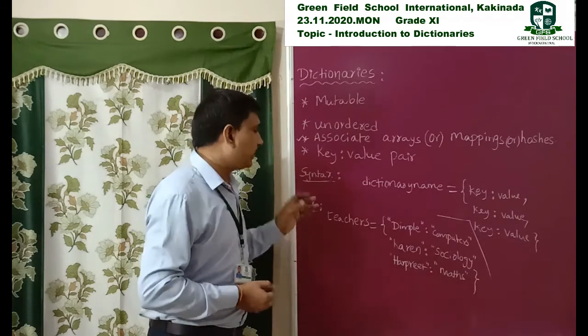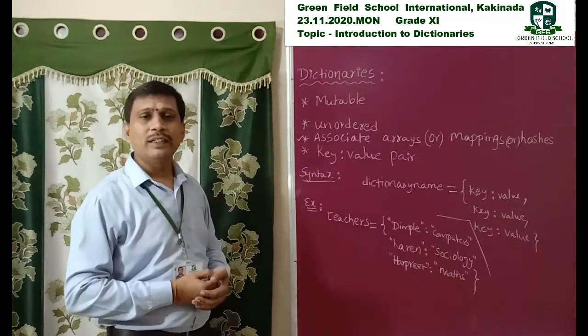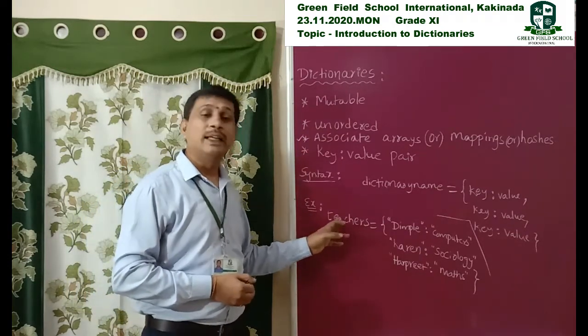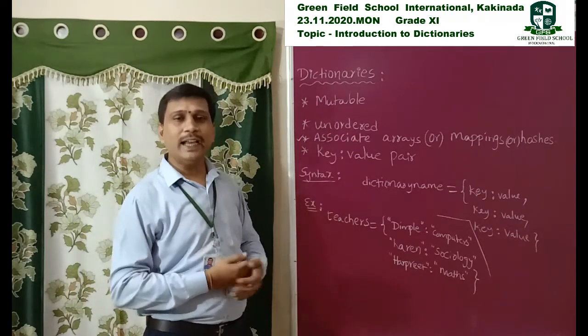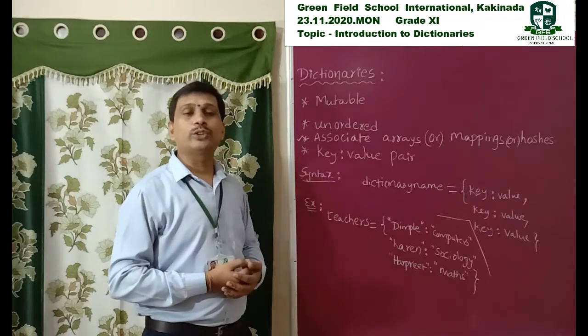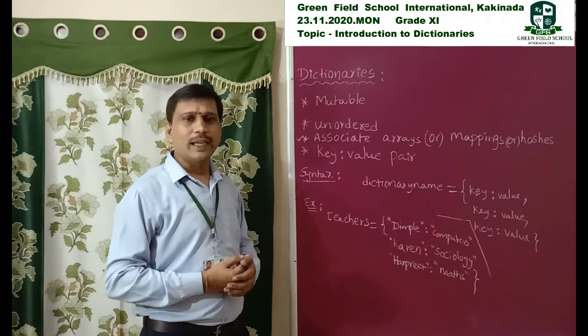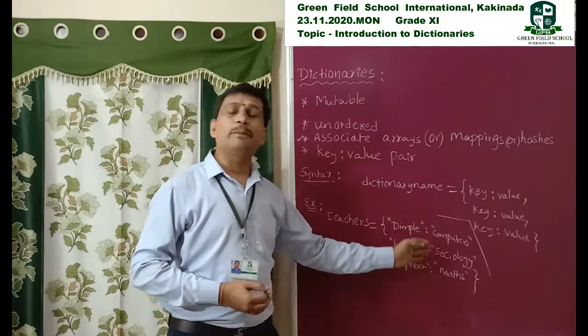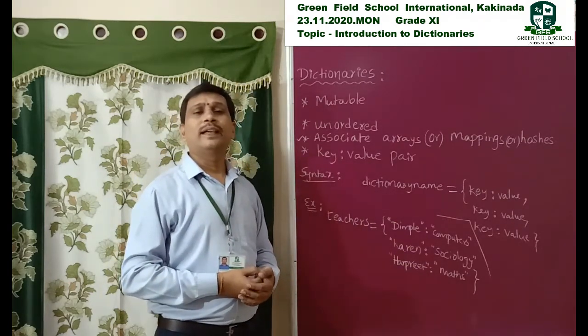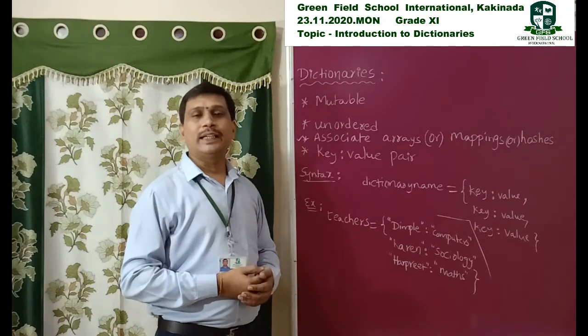For example, I create one dictionary of teachers in an institution. So many teachers are there, and all the teachers' information I provided in a dictionary.